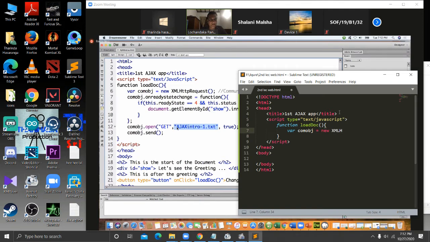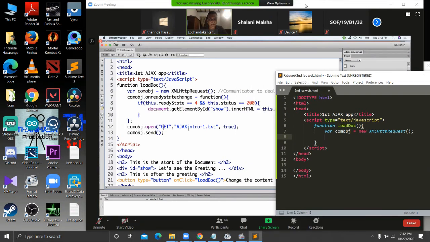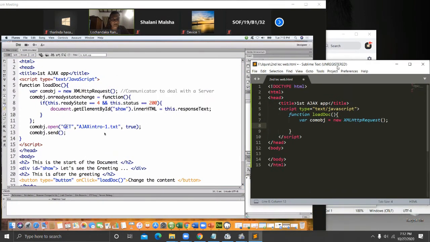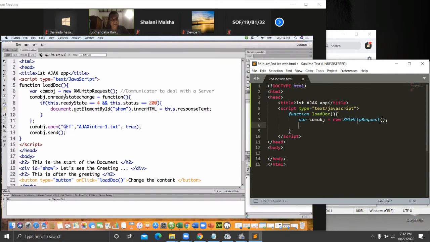Then this object can communicate with the server and open the file. We are creating a new XML HTTP request object, the one used to open this particular file.